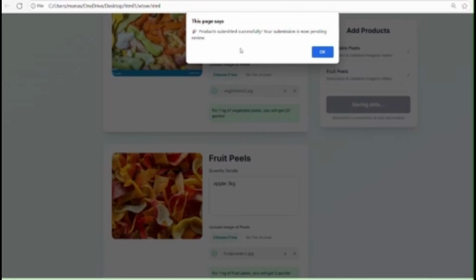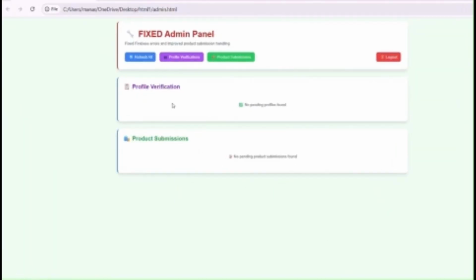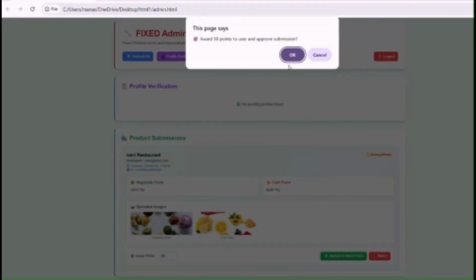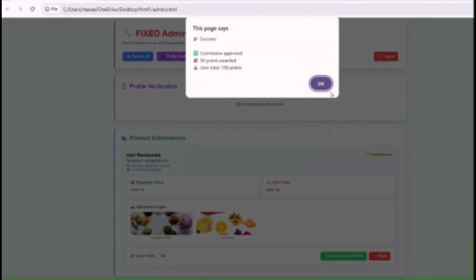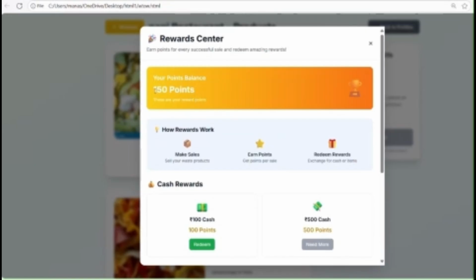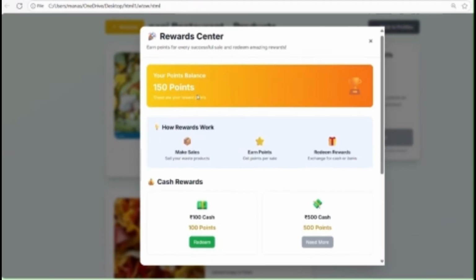Once the products are submitted successfully, the admin has to approve the request. Here you can see the product submissions where we have chosen vegetable peels, carrot 1 kg and apple 1 kg. Now the admin will approve it, and you can see that 50 points are awarded to the user for the approved submission. Points are awarded. Now you can see in the reward points, it got updated with 150 points.